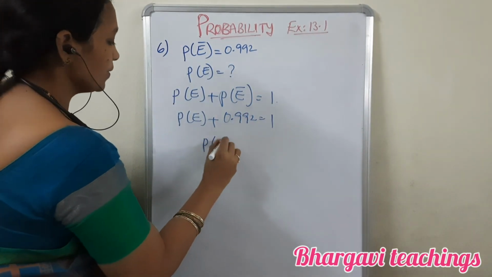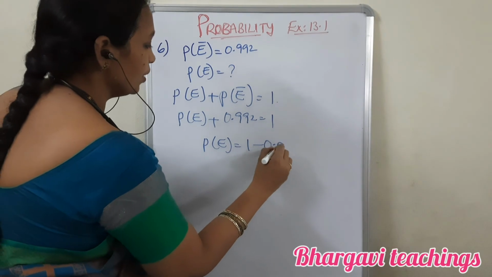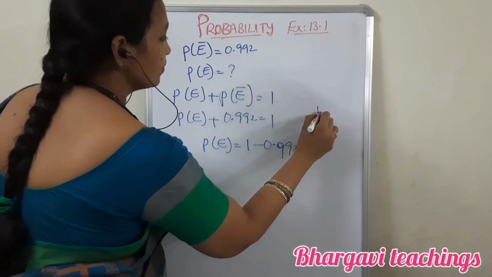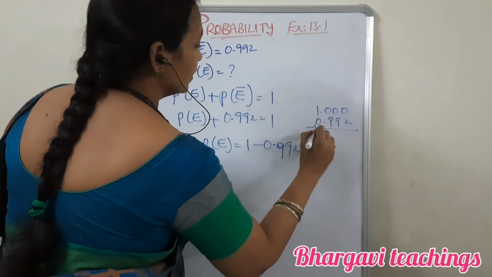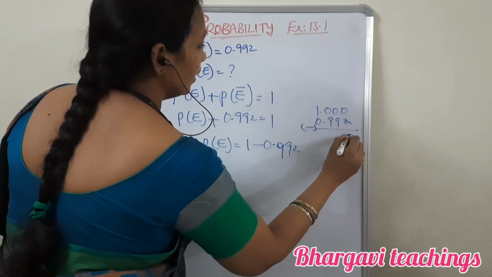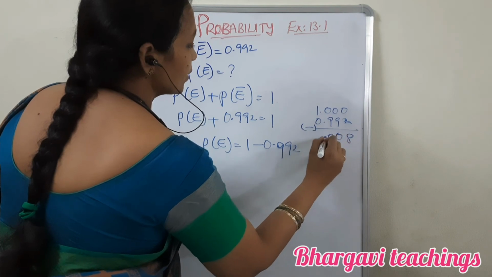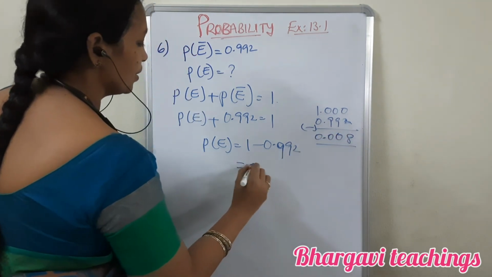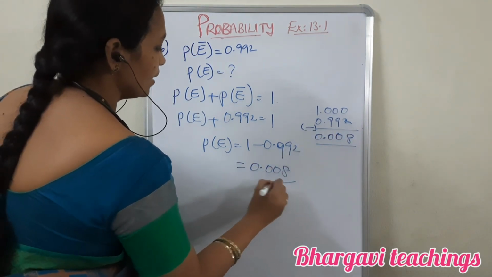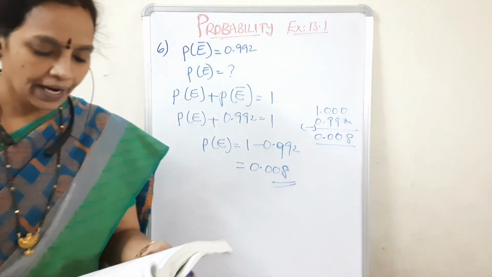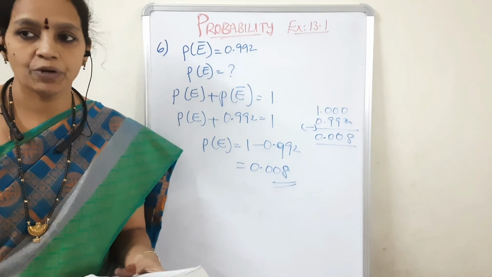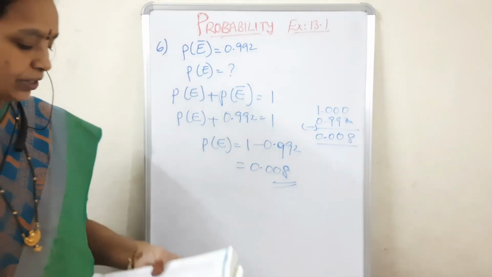So P of E is equal to 1 minus 0.992, that is 1.000 minus 0.992. So you will get 0.008. So 0.008 is the probability of 2 students having the same birthday.